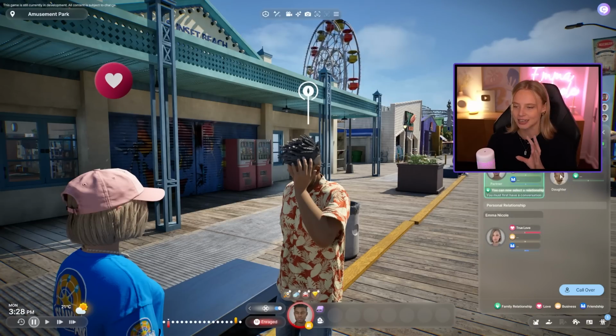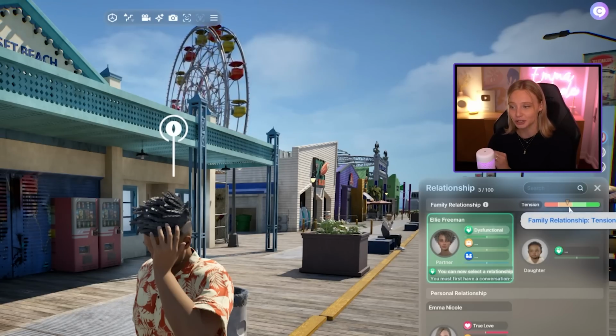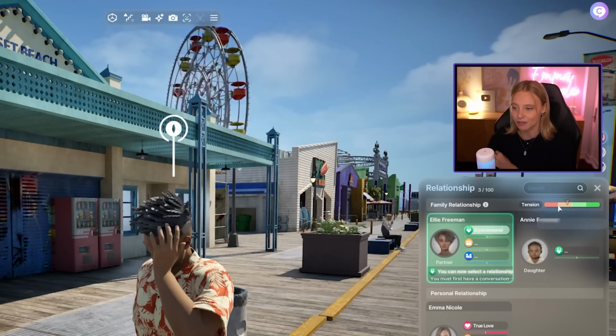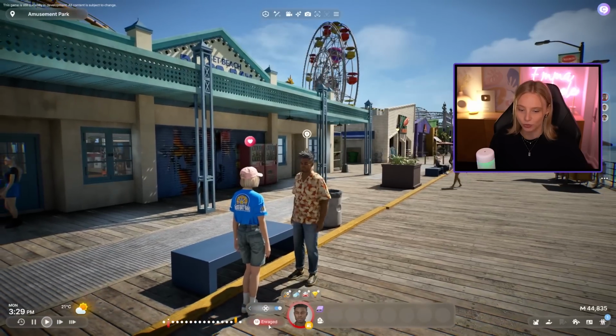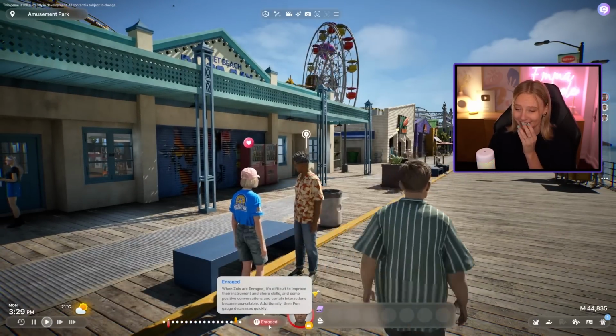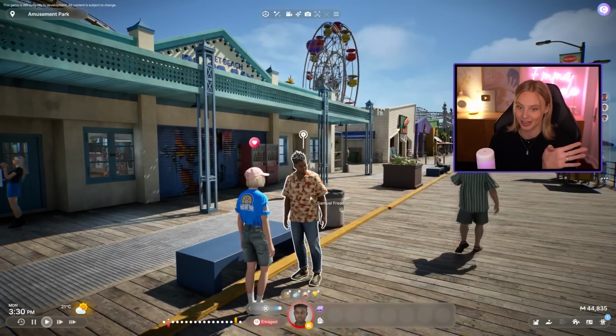I really want to see the family gameplay through the eyes of Sam and Ellie, that kind of friction, tense relationship. Speaking of tension, there is also a tension meter at the top, which I've just noticed. I guess every family is measured with this and they are not looking good. Samuel here though is feeling enraged because it ended really badly last episode. I will let you check that out for yourself.